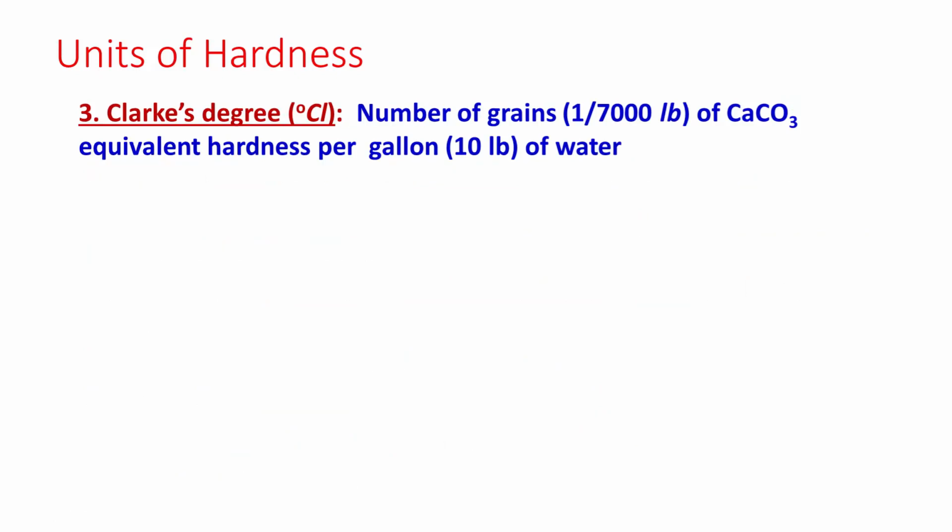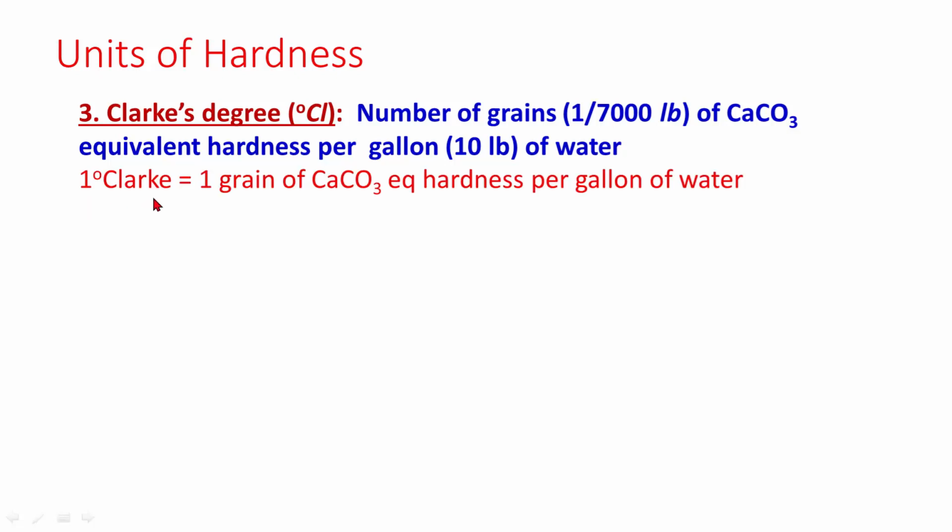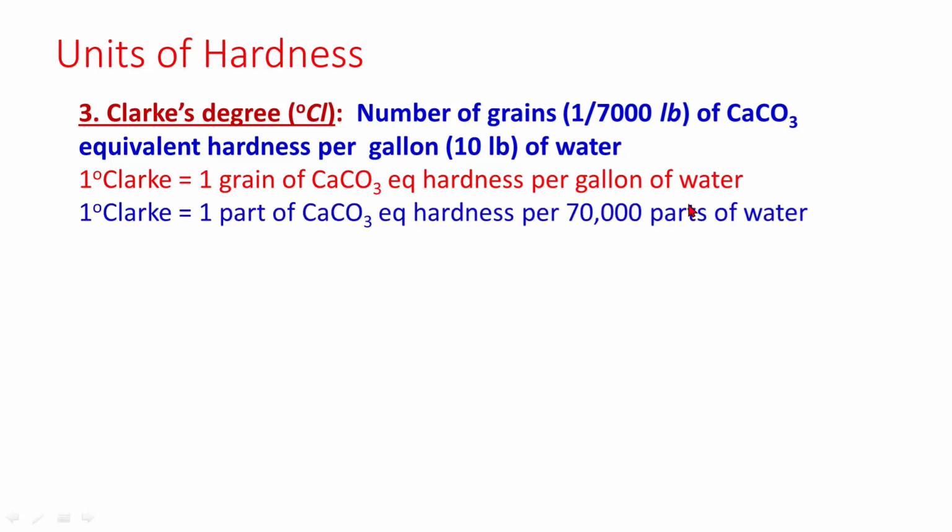Third unit is degree Clark. It is number of grains, that is 1 by 7000 pound, of calcium carbonate equivalent hardness per gallon, which is equal to 10 pound of water. 1 degree Clark is equal to 1 grain of calcium carbonate equivalent hardness per gallon of water. 1 degree Clark is equal to 1 part of calcium carbonate equivalent hardness per 70,000 parts of water.